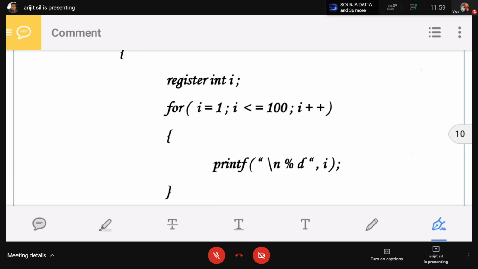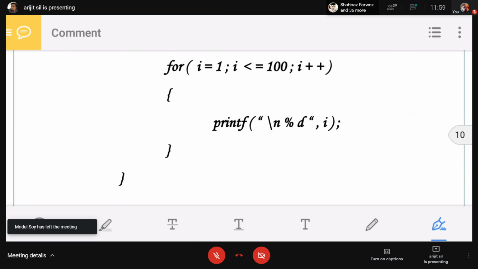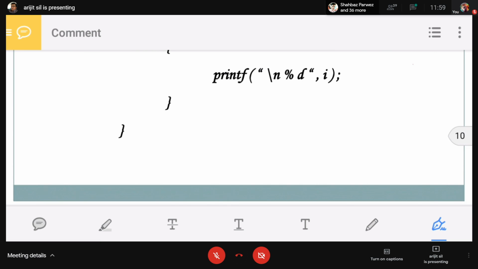Just the declaration is different and the storage space is different. The output is 1 to 10. Everything is the same, but just different in the storage space and the declaration method.